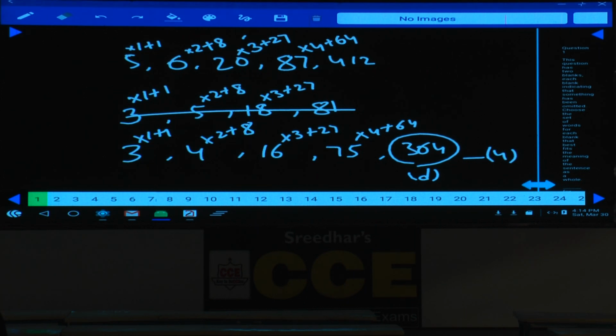Now 65. Any answer to this one? 65? Choice is not there. Now question number 65.